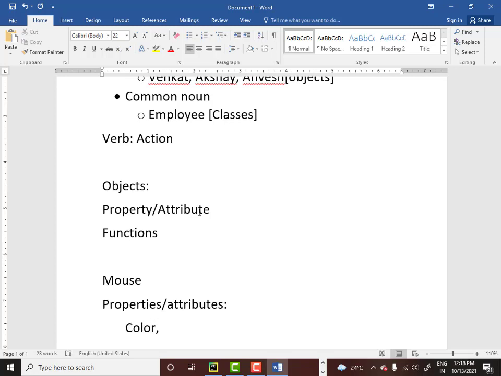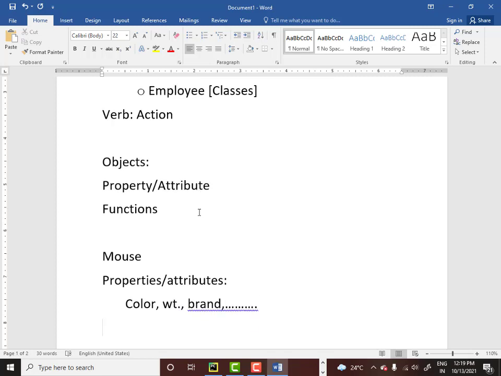That is one of the properties of a mouse. The mouse will have weight. Every mouse will have a brand property, that is, which brand it belongs to. Like this you can identify a number of properties for this particular mouse.